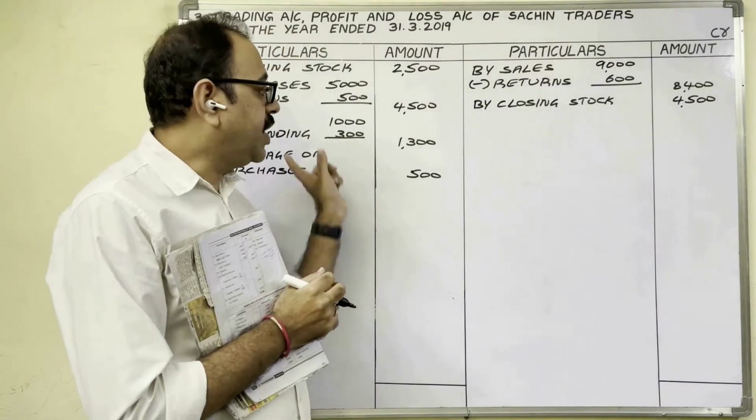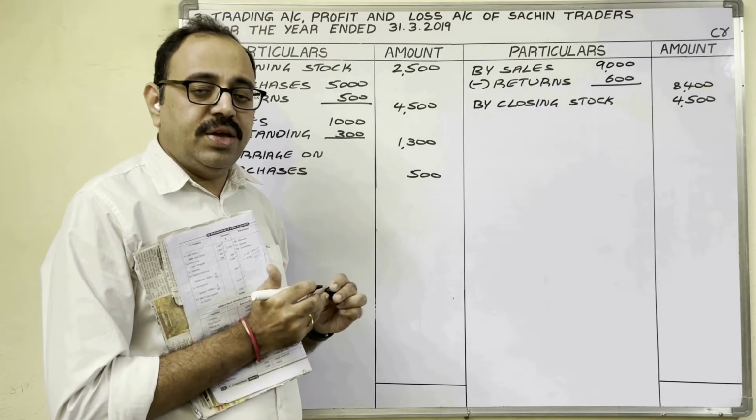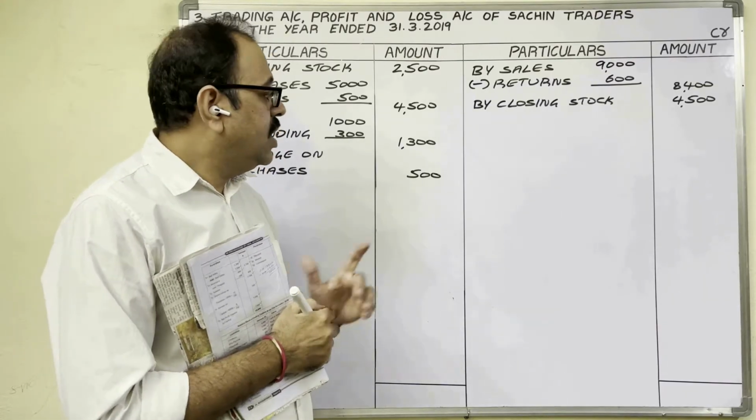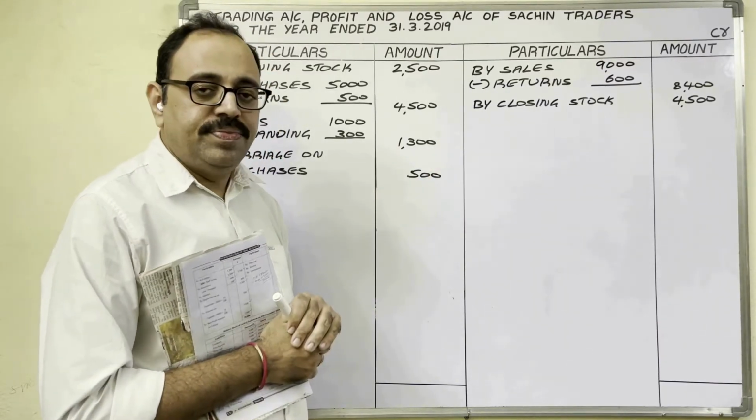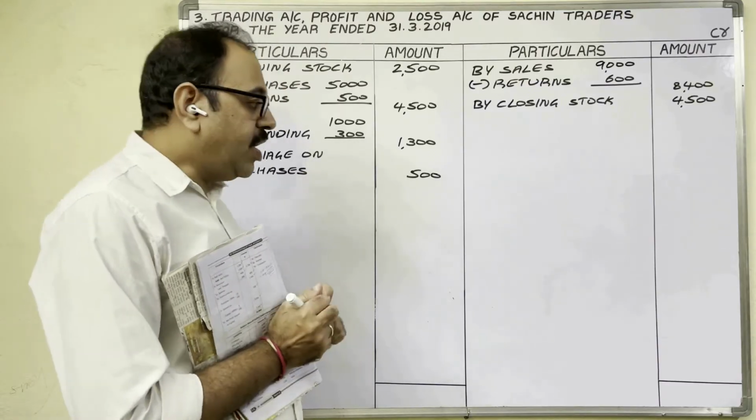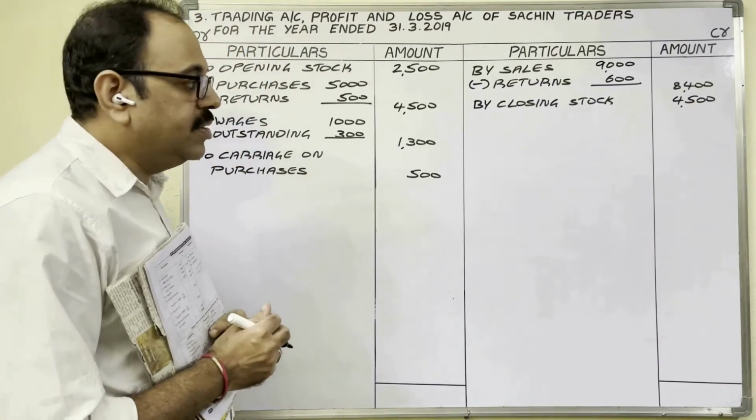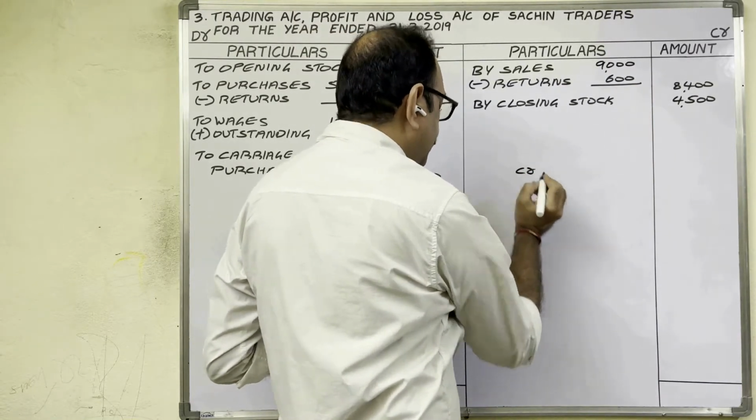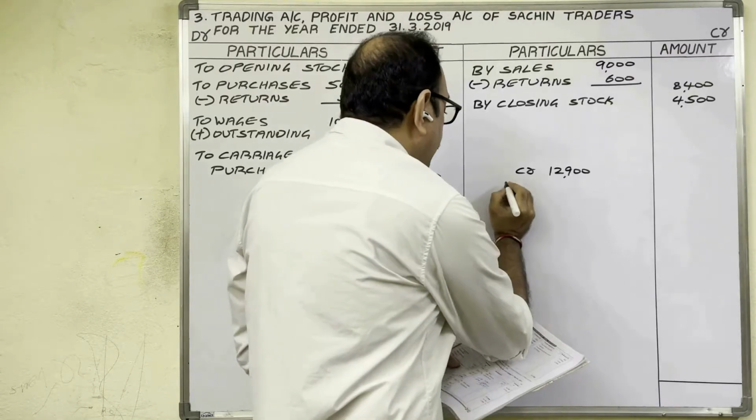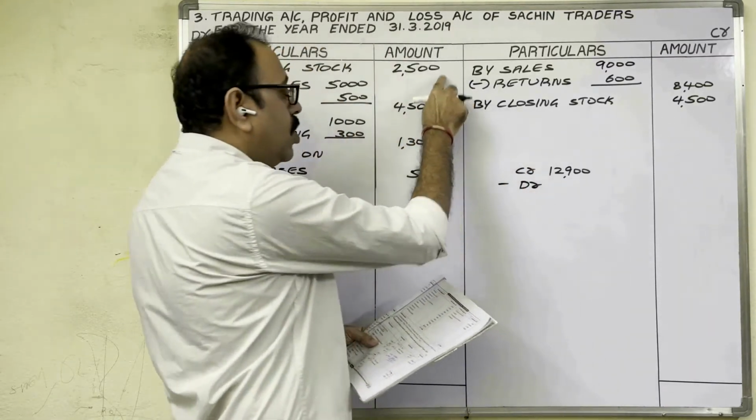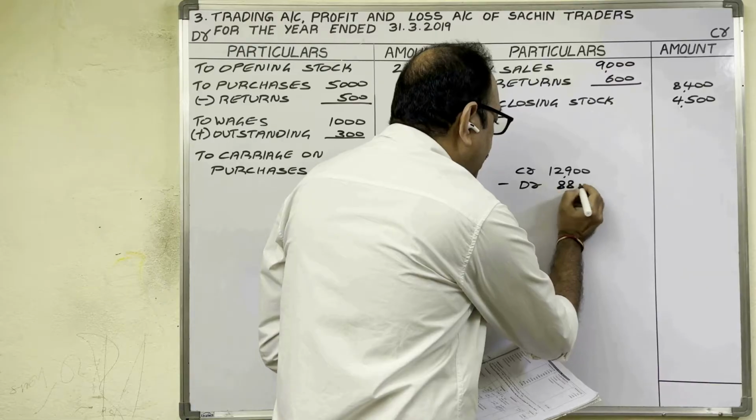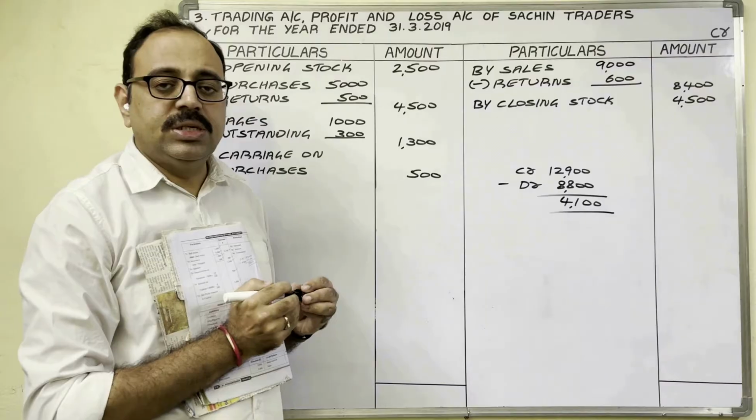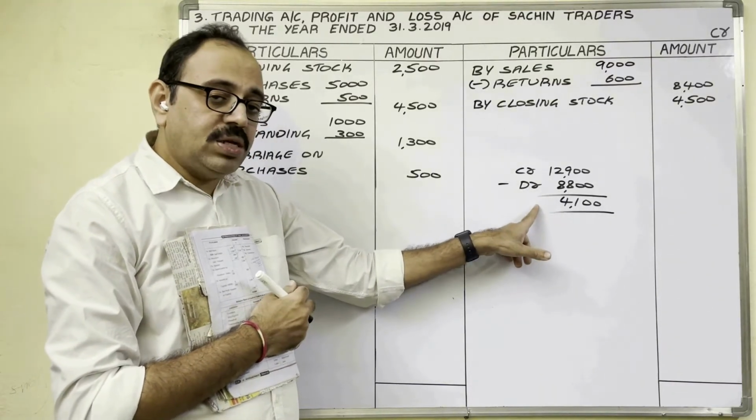Now all amounts were taken in trading account. Finally, we have to calculate the gross profit or gross loss. Procedure is, observe which side total is more. Credit total is more. In rough notes, that credit total we have to write: 8,400 plus 4,500 is equal to 12,900 rupees, minus debit amount column total 8,800. Difference is 4,100 rupees. So this is gross profit or gross loss.